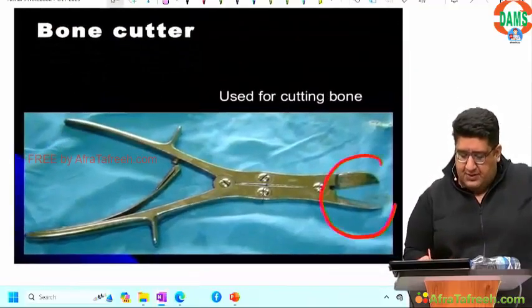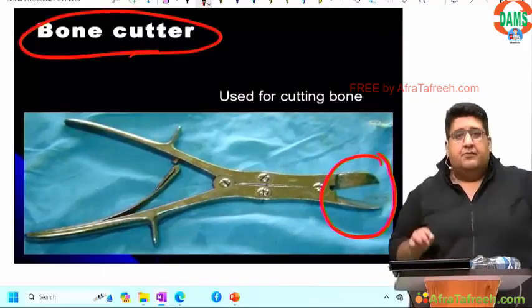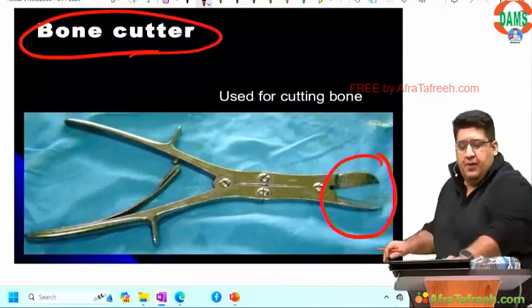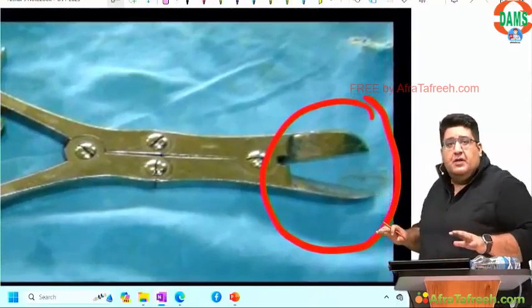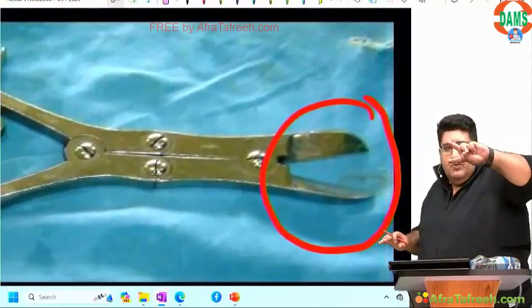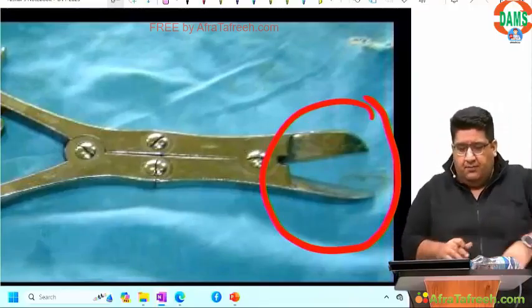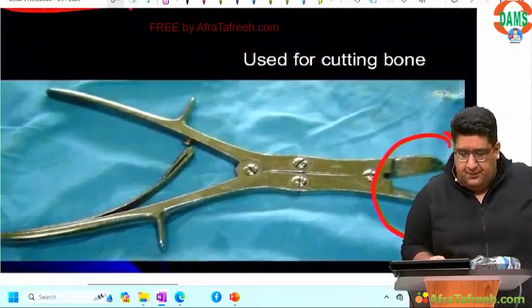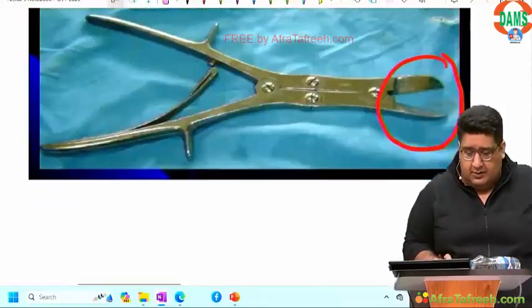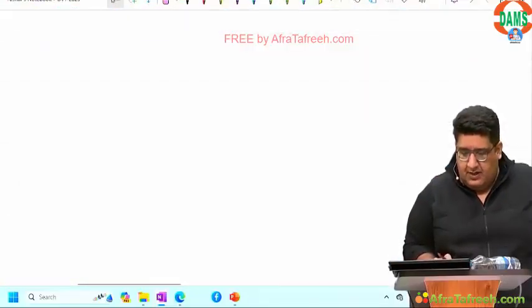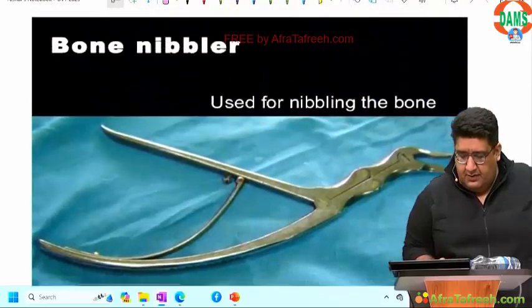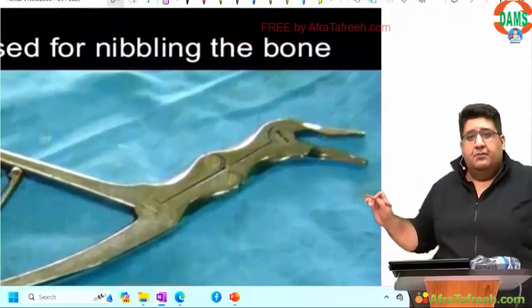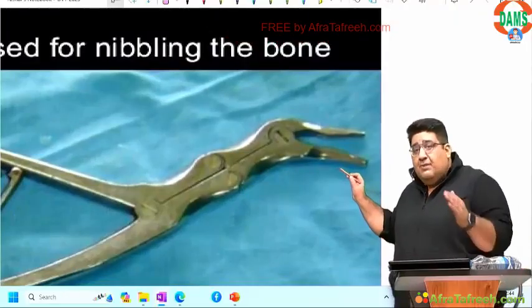Sharp cutting edges, bone cutter. Very frequently asked question. Sharp cutting edges. Can you see the edges? They are not hollow from within. They can do this. So this is bone cutter. If you have edges which are hollow from within, you remember, वो sharp cutting edges थी. That was a cutter.